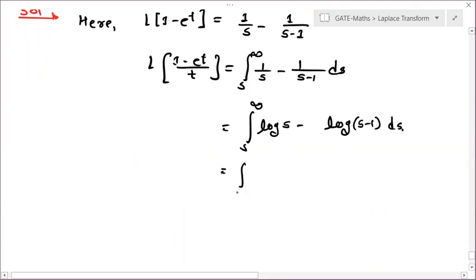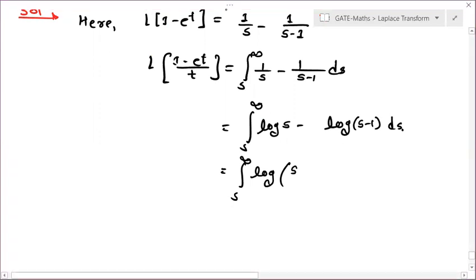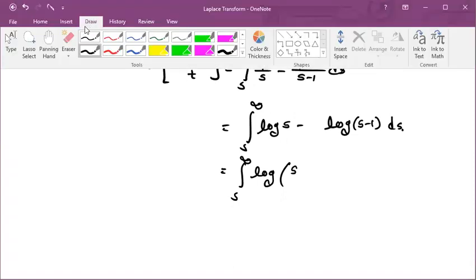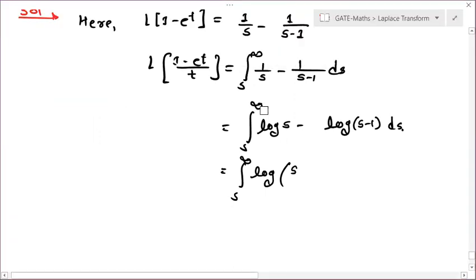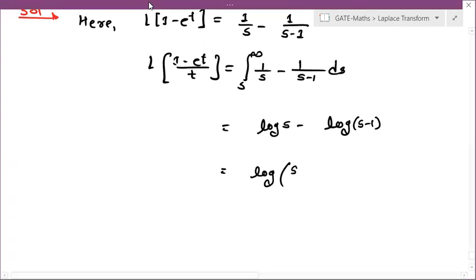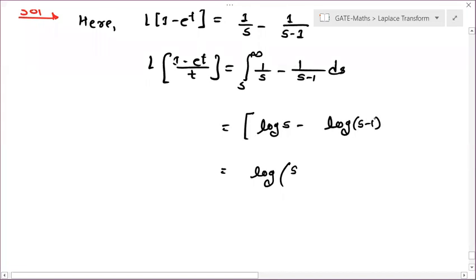So this will be log of s by s minus 1 with limits s to infinity, since when you are integrating, the integral sign is removed.